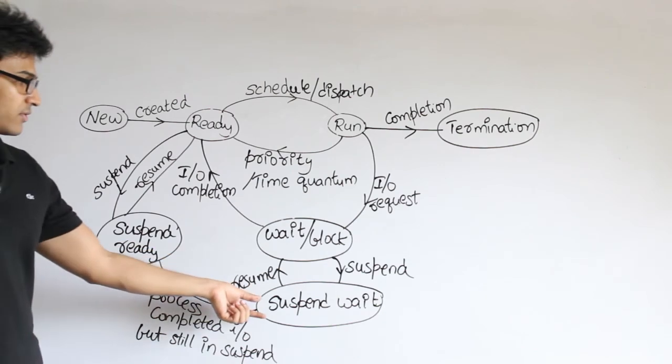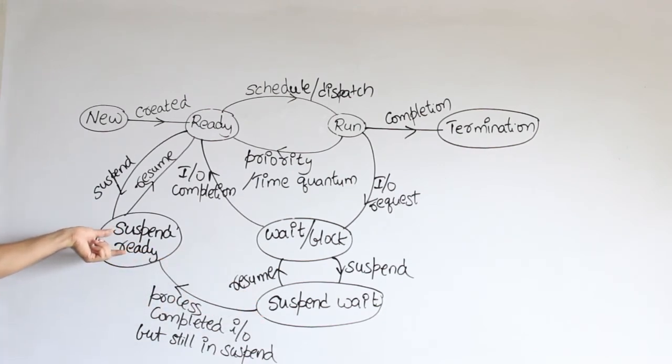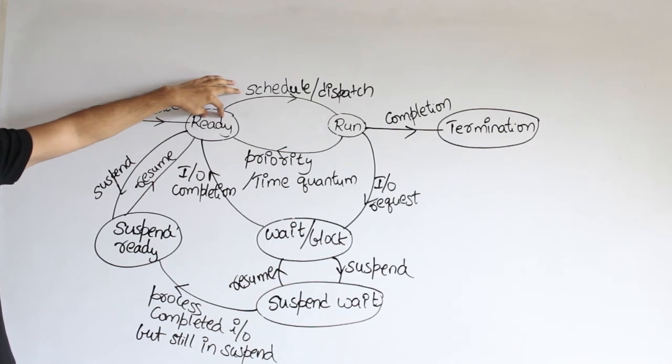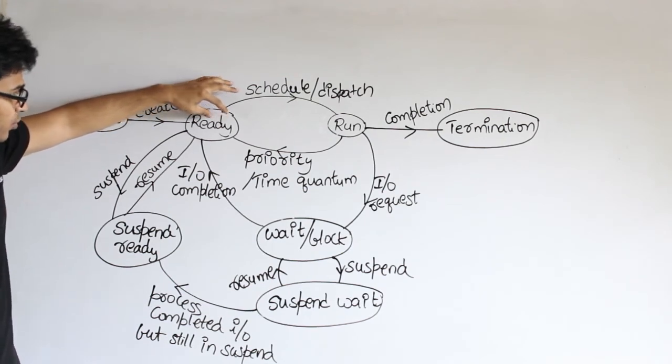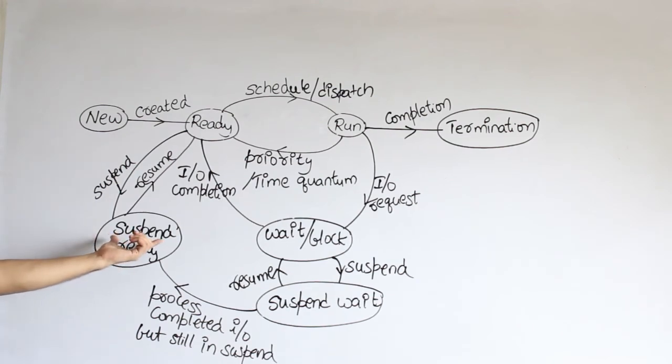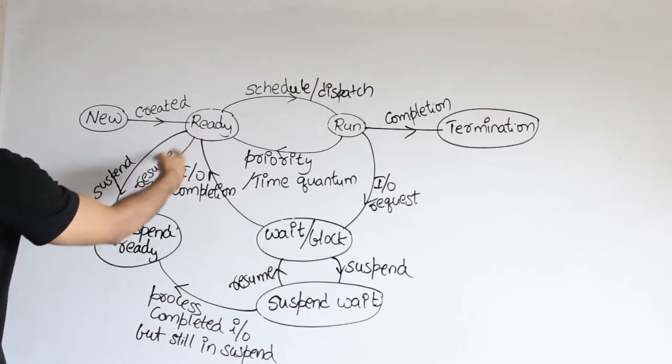So what is the significance of this state? As I told you, whenever we have some process in the main memory, and you don't have memory for a new process, but the new process is very important so you should make room for it, then we push some of the processes outside to the secondary memory. That is called suspend ready, if the pushing is occurring from the ready state.